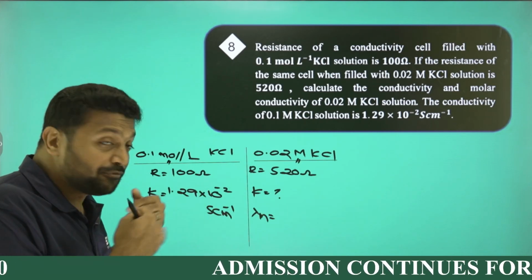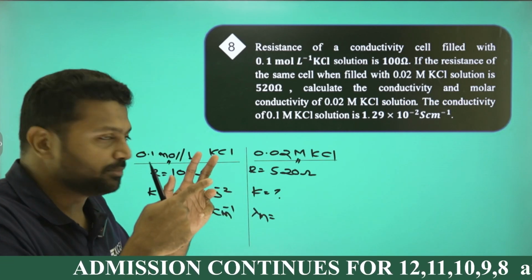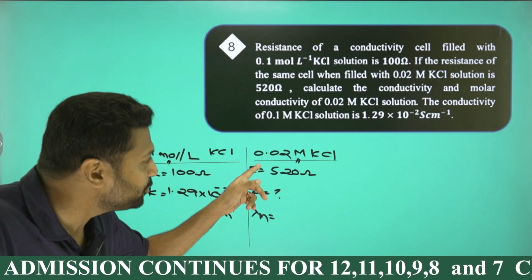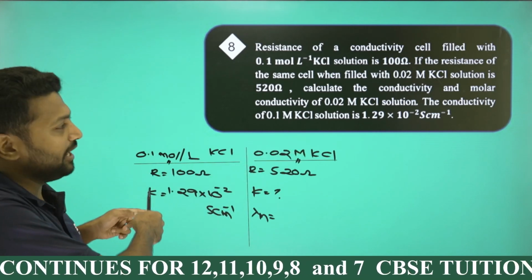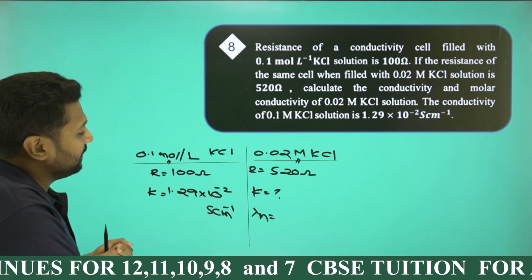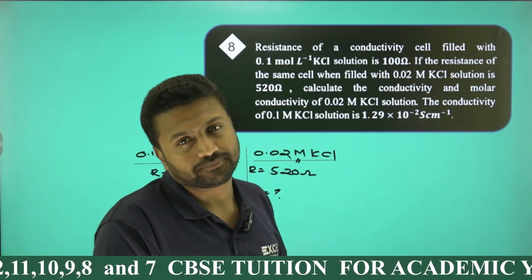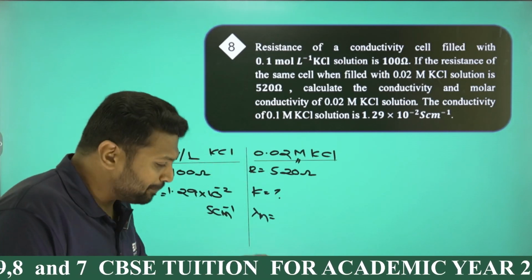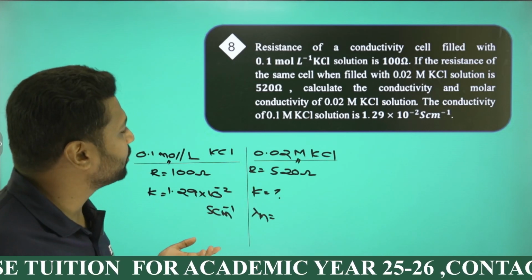What we are required to find is the conductivity K and the molar conductivity lambda m of the 0.02 molar KCl solution. And one more thing, they have given that the conductivity K of the 0.1 mole per liter KCl solution is 1.29 into 10 raised to minus 2. Okay, continue anyway. The basic formula regarding all this is, resistance R is equal to rho L by A.